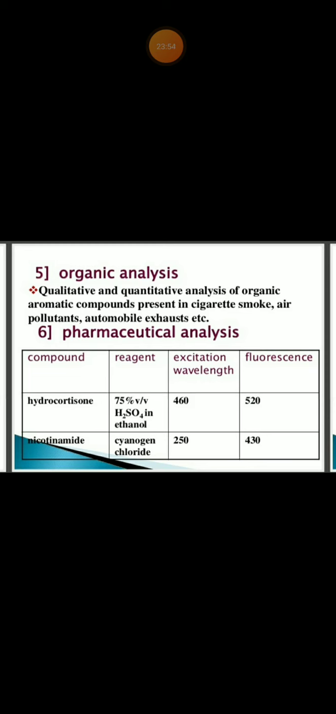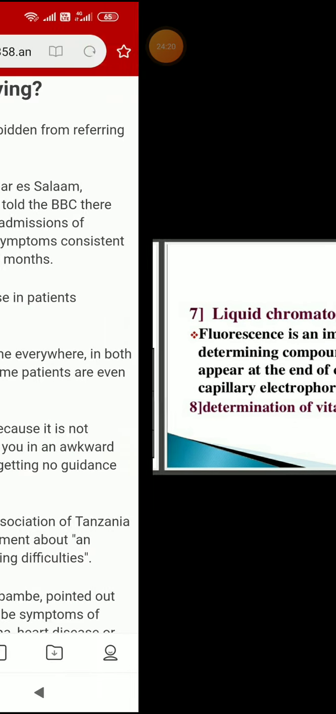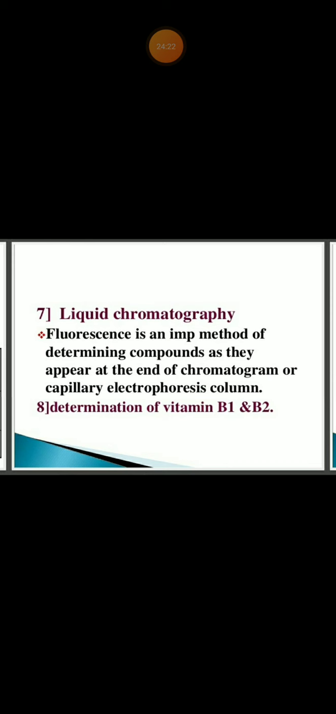Then pharmaceutical analysis: we will use fluorescence to determine how much hydrocortisone, how much nicotinamide. And liquid chromatography: fluorescence is an important method of determining compounds as they appear at the end of the chromatogram or capillary electrophoresis column. So for liquid chromatography we are using fluorescence, and for determination of vitamin B1 and B12 we are using fluorometry.